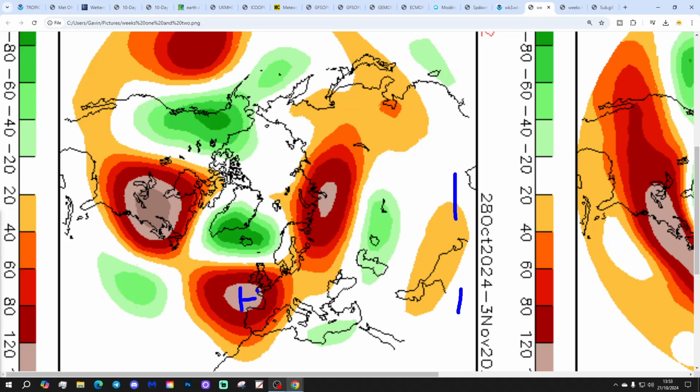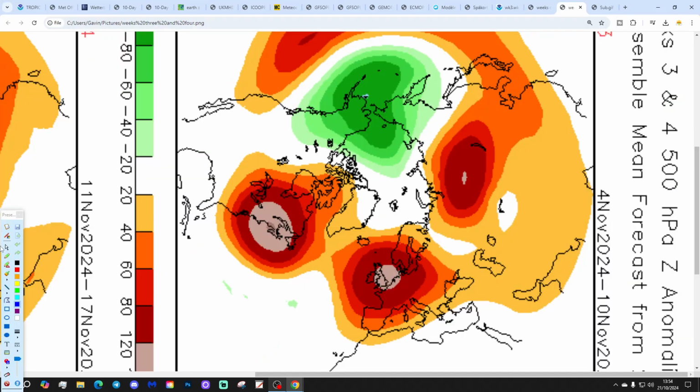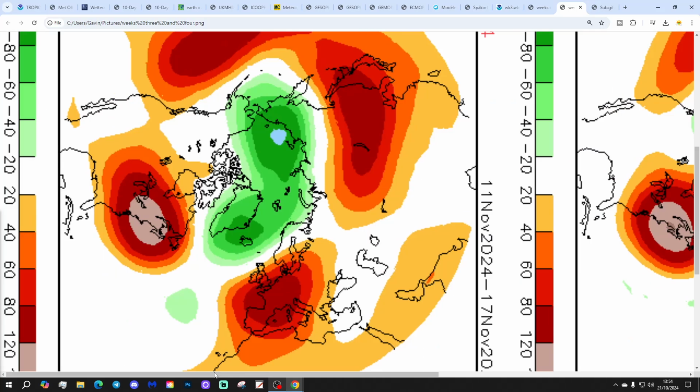High pressure sitting just to west-southwest, low pressure up to the north. Winds in from the west. That should again bring a lot of dry weather, especially to the south, and should be pretty mild too. Week 3 will be the 4th to the 10th of November with high pressure right over top of the country. That might be a little bit colder. Chance of some frost and fog, maybe.